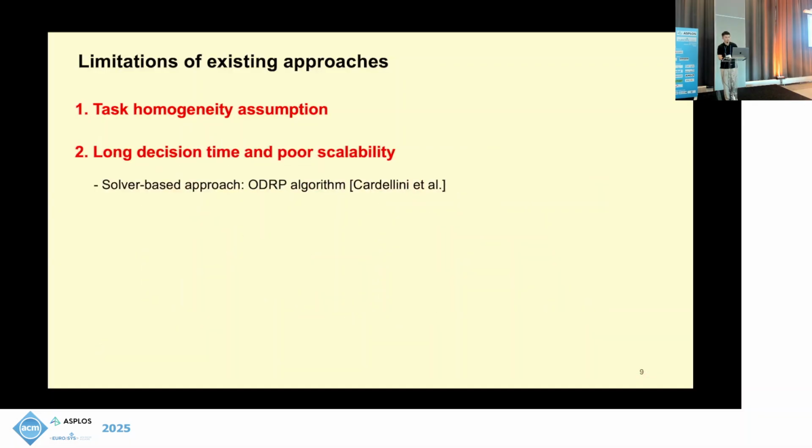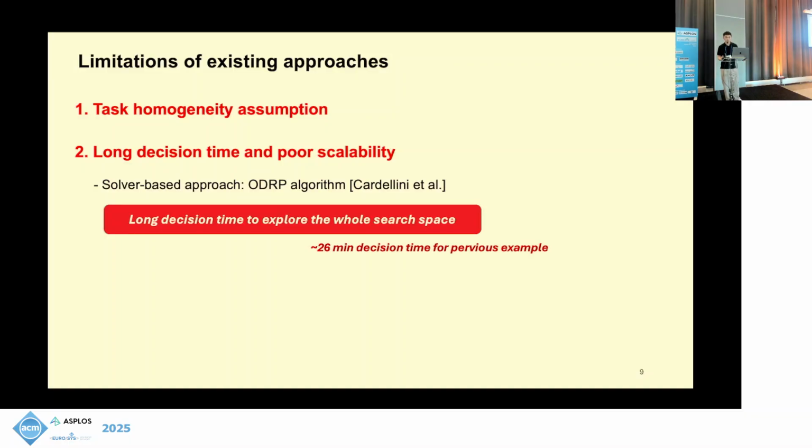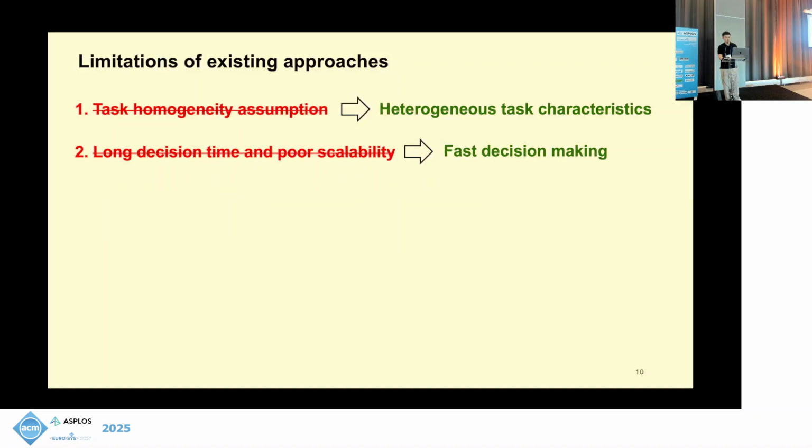The second limitation is in the solver-based approaches. The representative approach here is the ODRP algorithm, which formulates the task placement problem as an integer linear programming model. The problem is it takes a very long time to find the global optimal solution. For the previous example, it takes 26 minutes to generate the results. So for the ideal approach, we want to consider heterogeneous task characteristics so we can balance the resource usage, not just the number of tasks. And for the decision-making process, we want it to be very fast so we can support online settings where frequent reconfigurations are required.